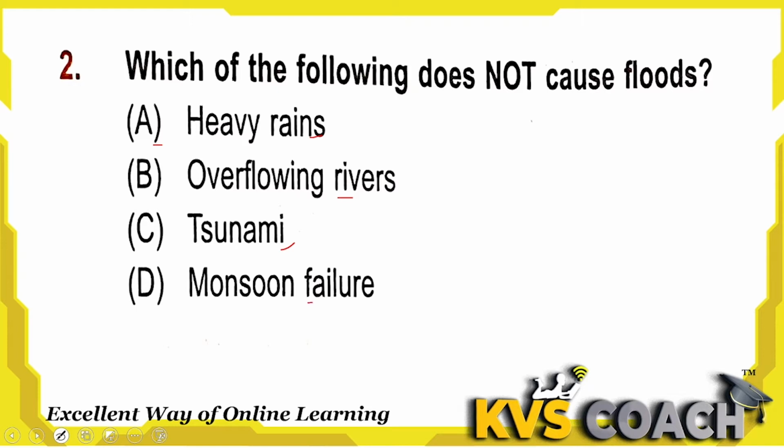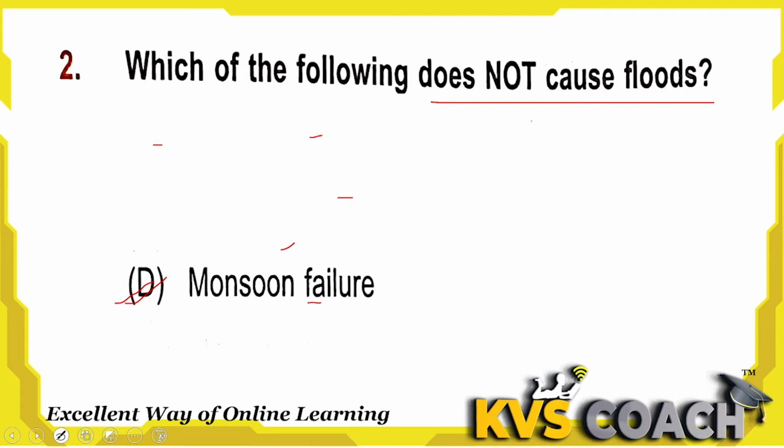Option D, monsoon failure. If the monsoon fails, then there is no rain, okay. If there is no rain, then there is no water on the earth. If there is no water on the earth, then it does not cause flood, okay. So, which option does not cause flood? That is option D, monsoon failure. Option D is the right answer here.